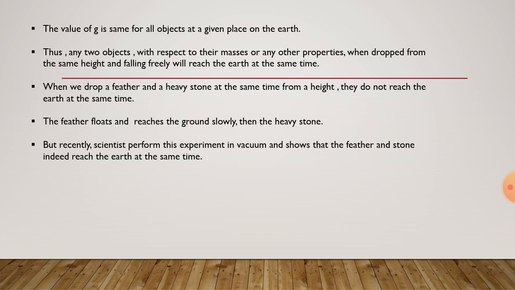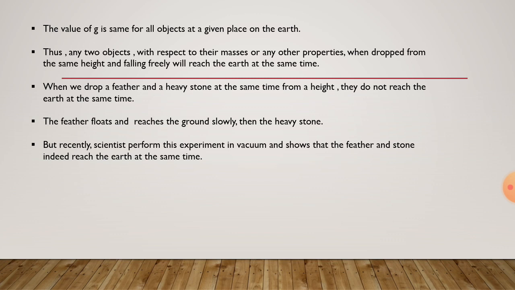Students, Galileo is said to have performed an experiment around 1590 in the Italian city of Pisa. He dropped two spheres of different masses from the Leaning Tower of Pisa and checked whether the two objects reached the ground at the same time or not.